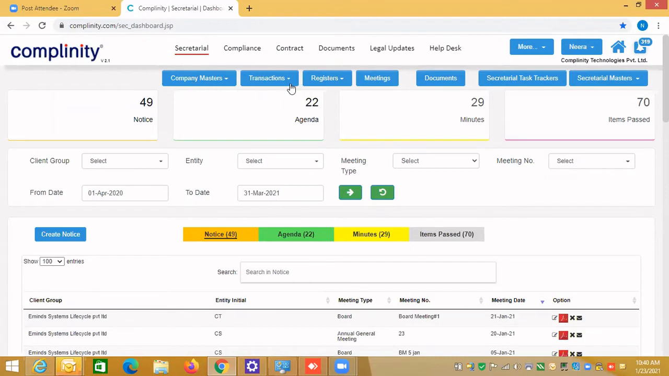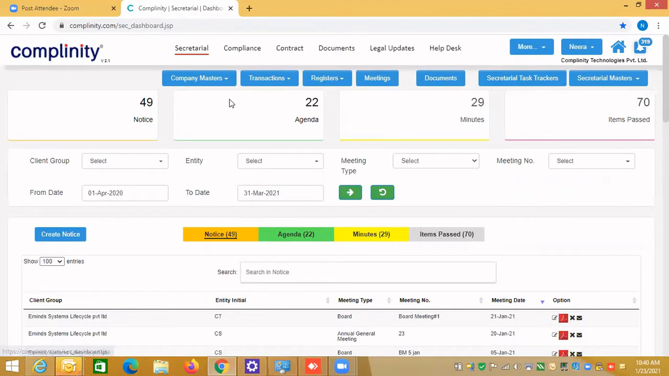I will cover this in detail. And the second, you are also holding the meetings like board meetings, AGM and EGM, etc. So that you can cover by the meeting module. And third one is you can do the secretarial tasks, secretarial compliances that are covered under the secretarial task tracker.